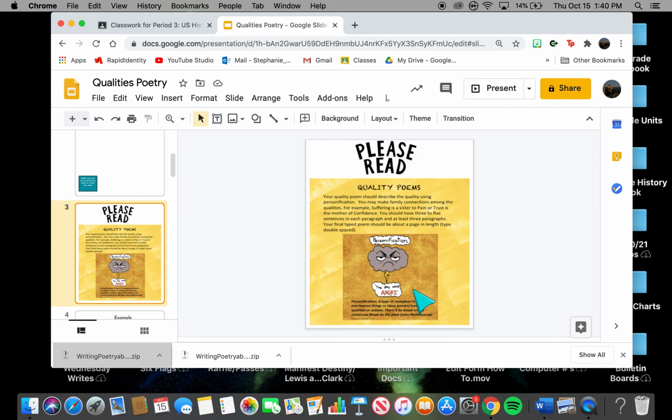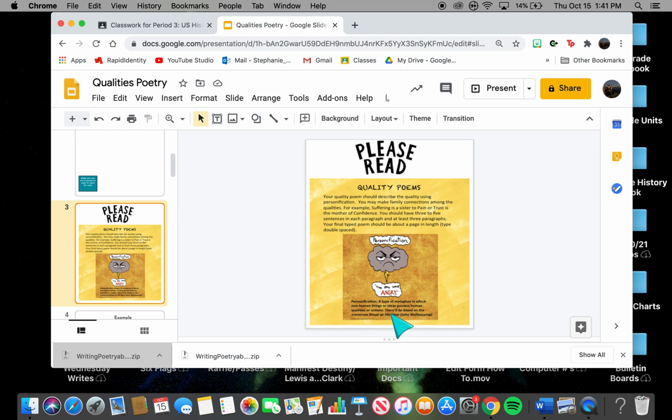Personification. So what does this mean? Let's say, of the word angry, the sky looked angry. It's where you're basically using human characteristics to explain something. A sky can't literally be angry, but that's personification. We're making it seem as if the sky is a person with feelings. It explains what personification is down here too: a type of metaphor in which non-human things or ideas possess human qualities or actions.